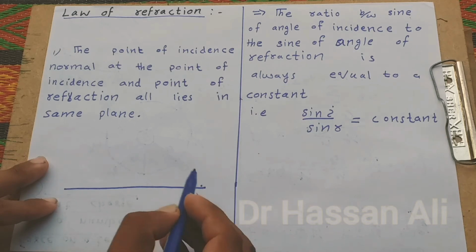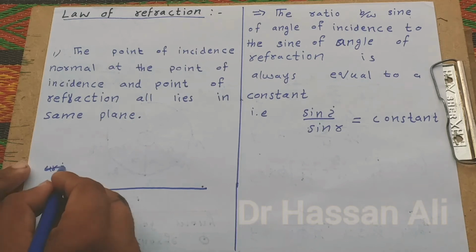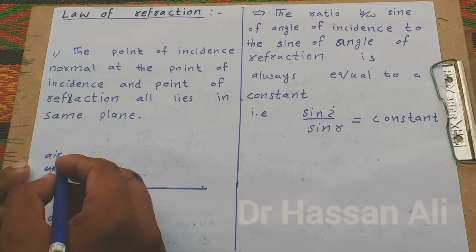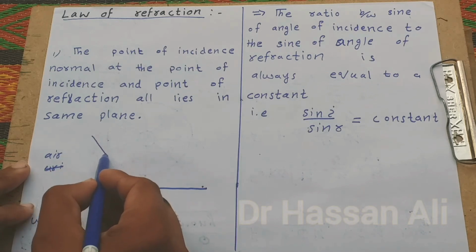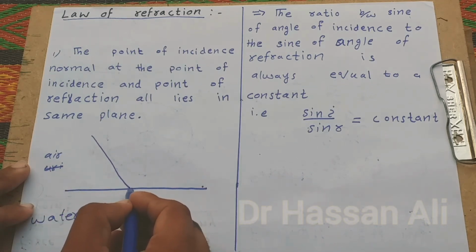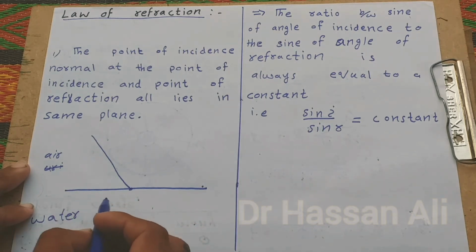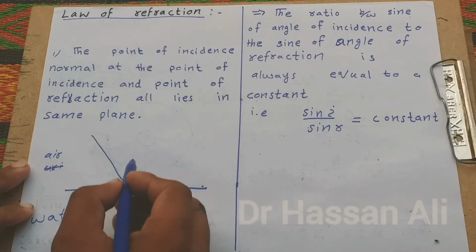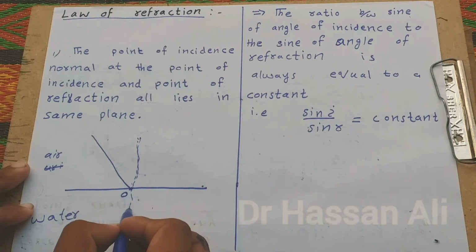Understand from the figure. This is the air medium and the water medium. The air medium is also known as the rare medium and water is also known as the denser medium. This is the incident ray, and this point on the boundary where it falls is point O. This point is known as the point of incidence, and this is the normal.